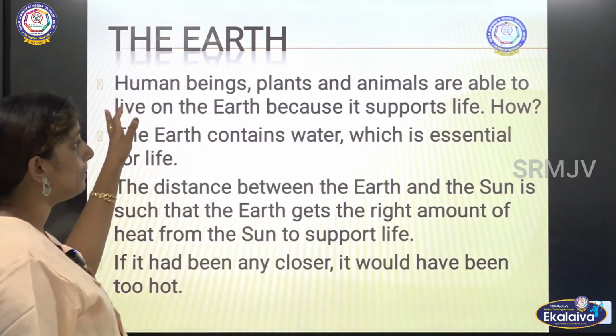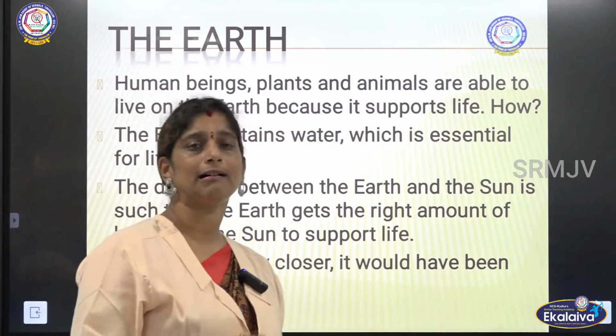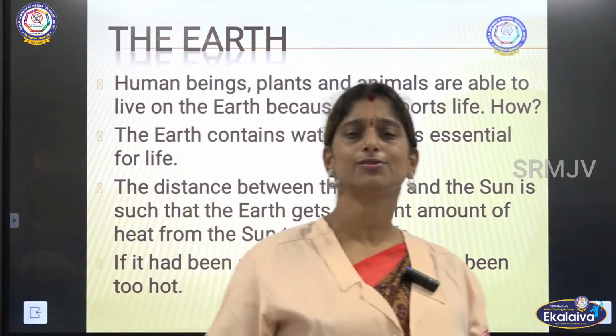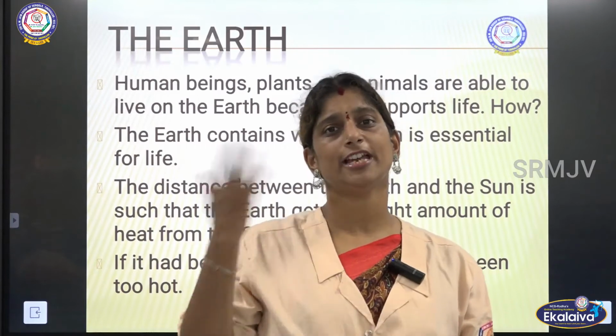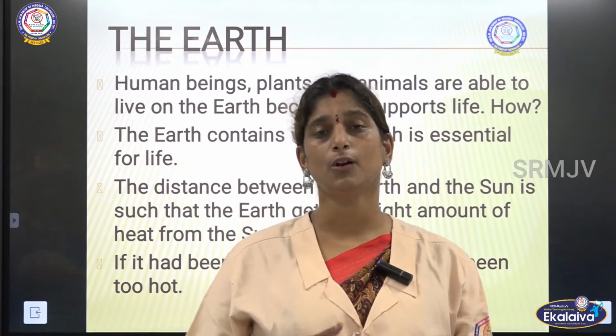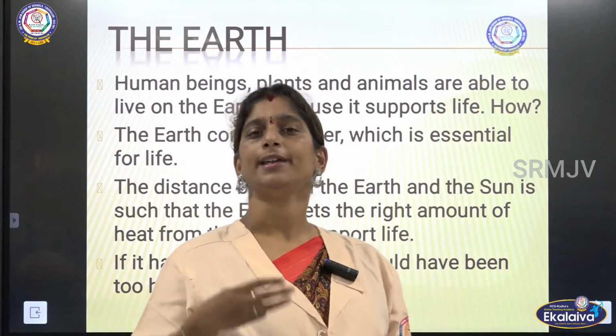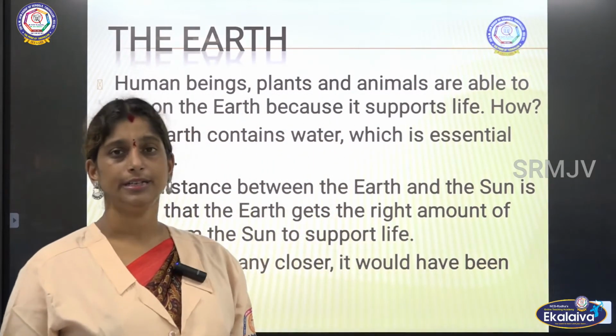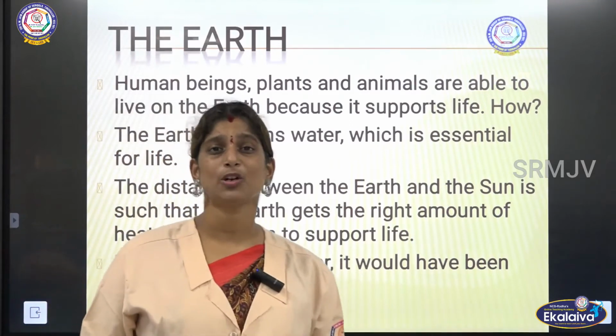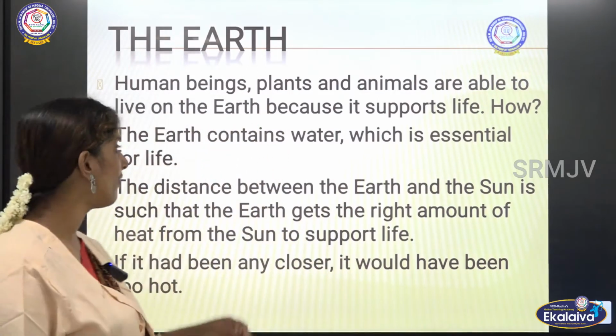Then human beings. So now let us understand about the solar system. We have understood about the solar system. Are there any living beings living in any other planets other than the earth? No. Human beings, animals, plants, everything lives only on earth. Why? How is that possible? Let us understand about that now.